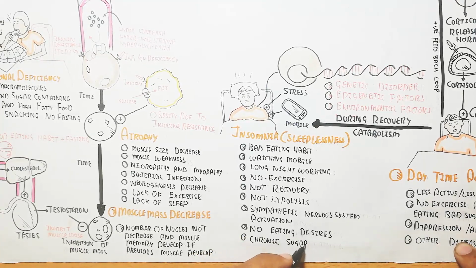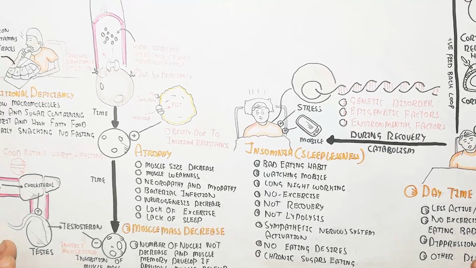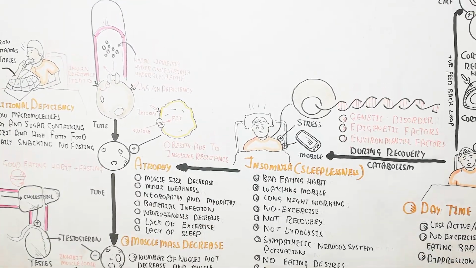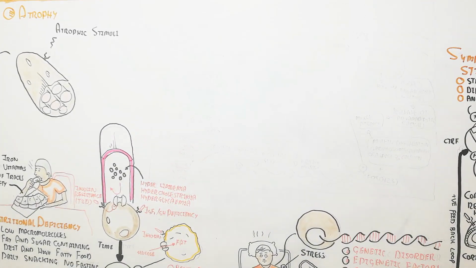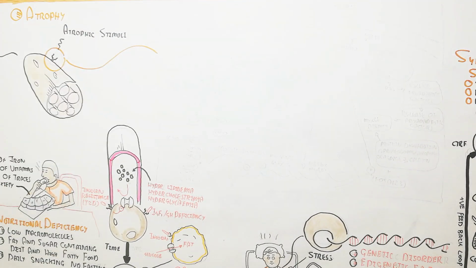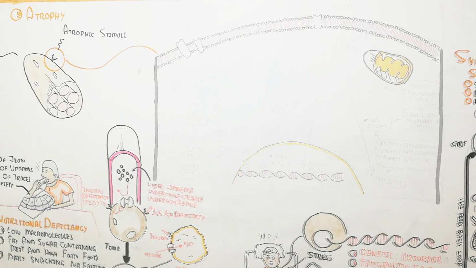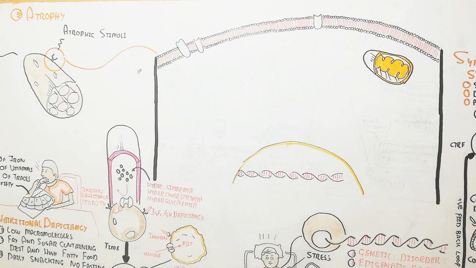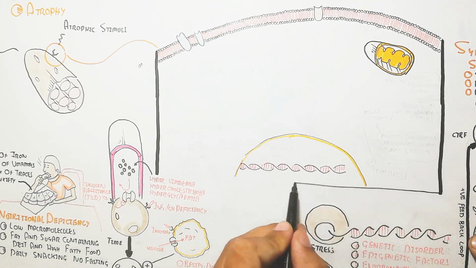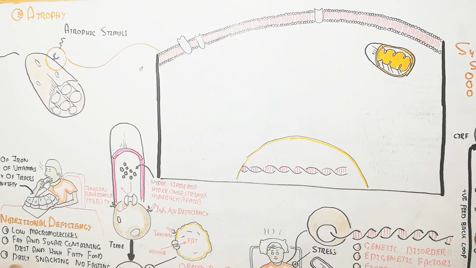Chronic sugar eating will ultimately lead to atrophy because of insulin resistance. Remember that. Insulin resistance and type 2 diabetes mellitus will occur due to this habit. If you reverse it, you can work against this. Daily sleep is important, daily exercise is important, and eating good healthy food daily is important.